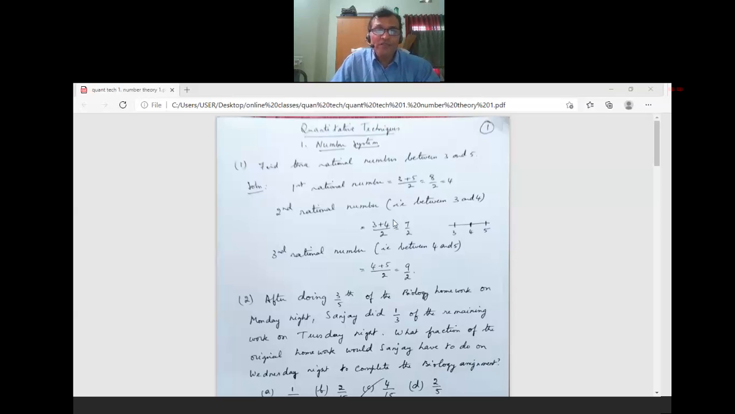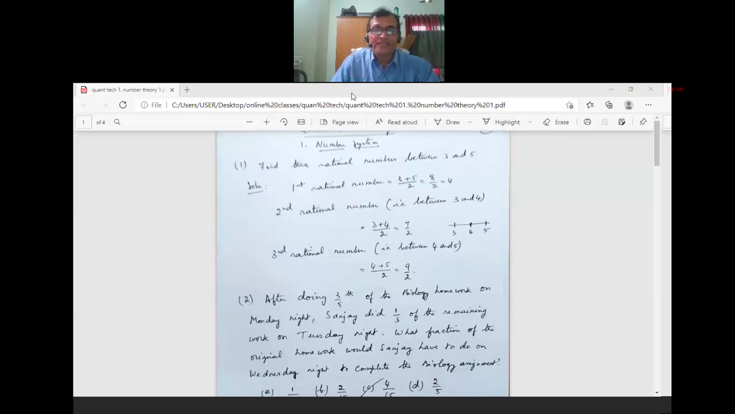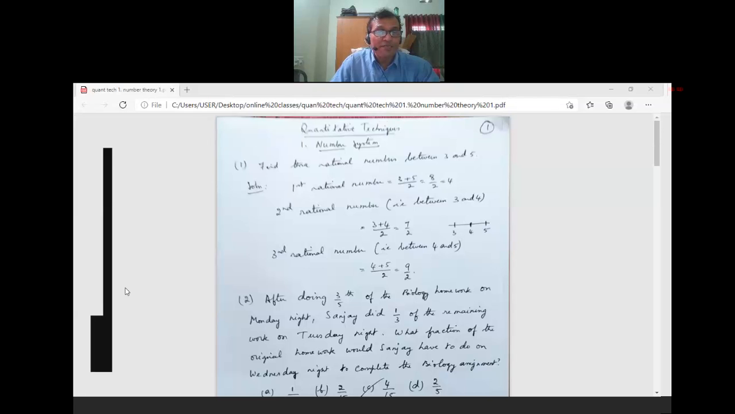See, find 3 rational numbers between 3 and 5. Question is, find 3 rational numbers between 3 and 5. Okay. So you know what is a rational number? A number which can be written in the form of p by q, the form of a fraction, where q is not equal to 0. If it cannot be written in the form of p by q, it's not a rational number.